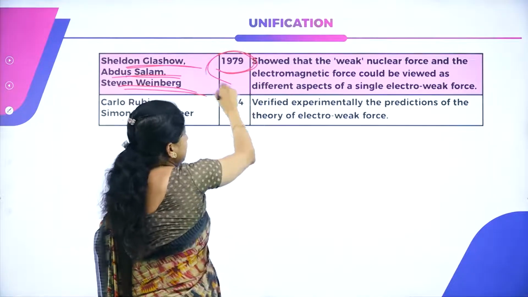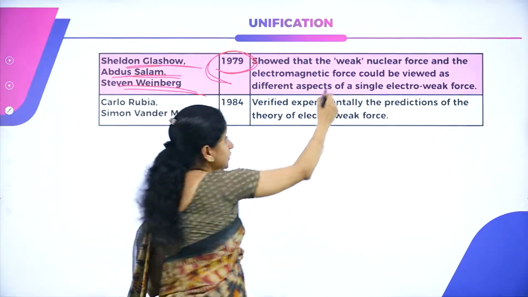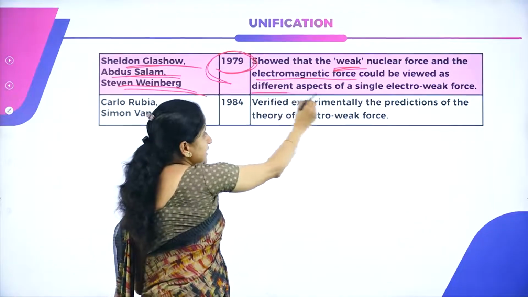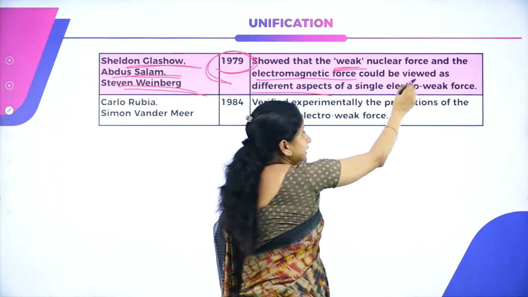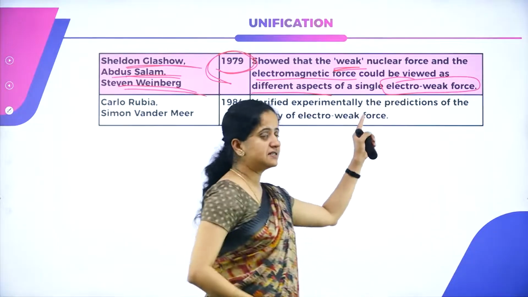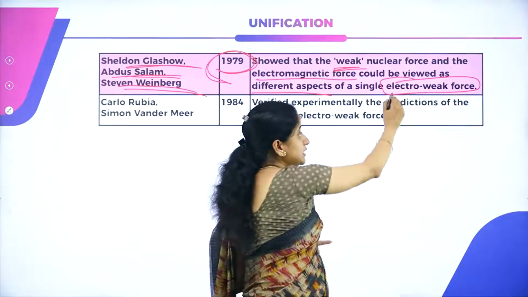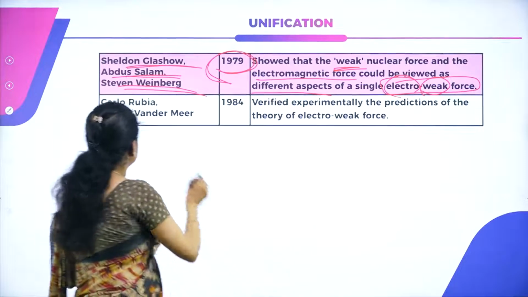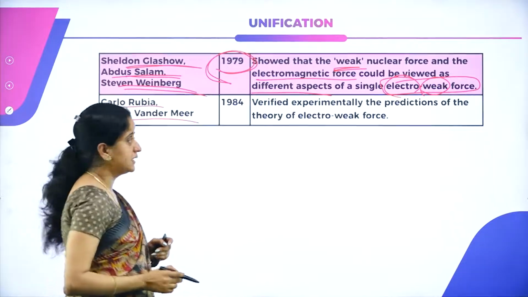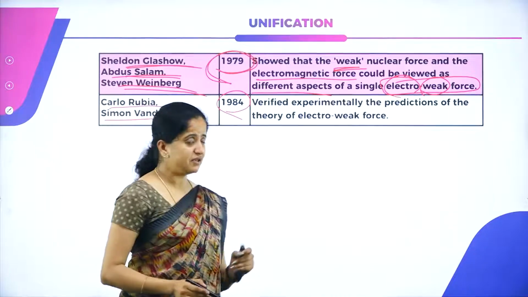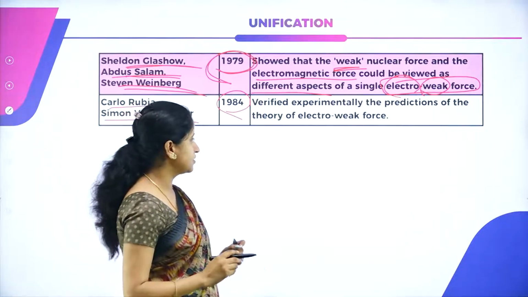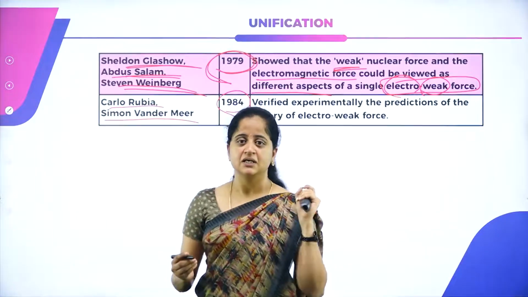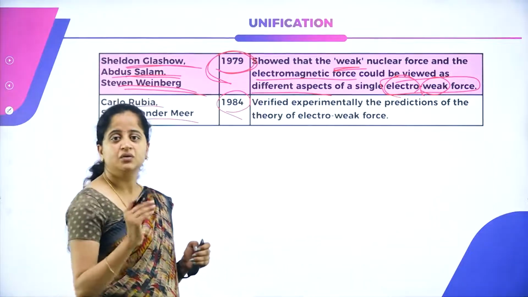In the year 1979, they showed that weak nuclear force and electromagnetic force could be viewed as different aspects of a single electroweak force. Observe this, electroweak force is nothing but the unification of weak nuclear force and electromagnetic force. Next, Carlo Rubbia and Simon van der Meer, in the year 1984, verified experimentally the predictions of the theory of electroweak force. So these are certain experiments and a few examples for unification.